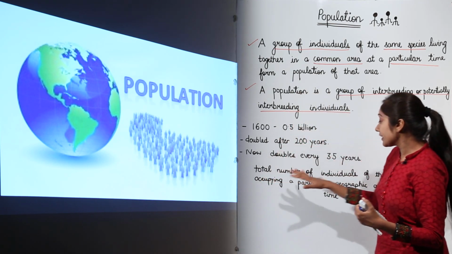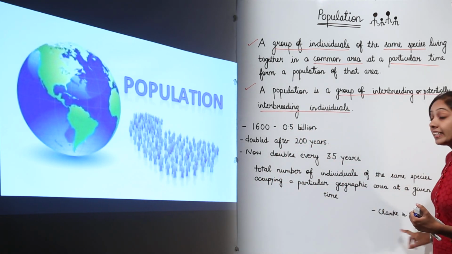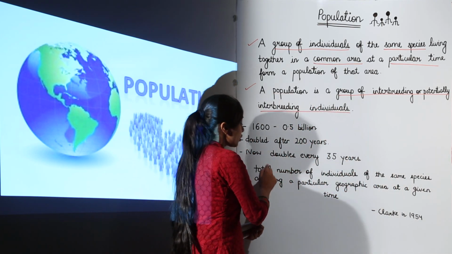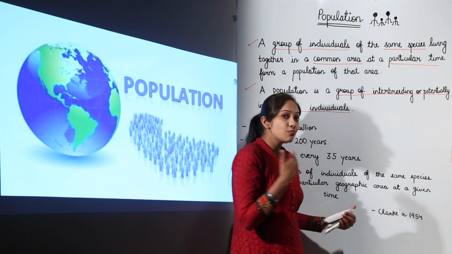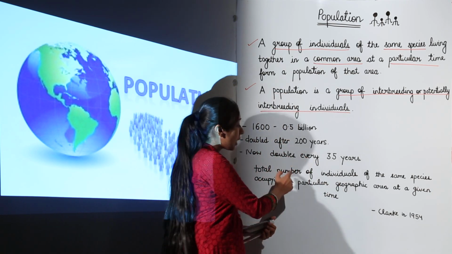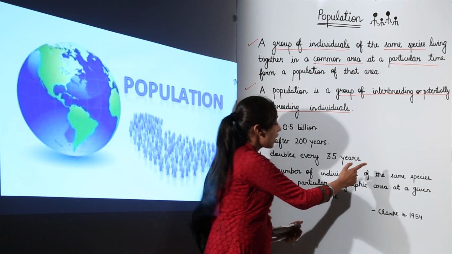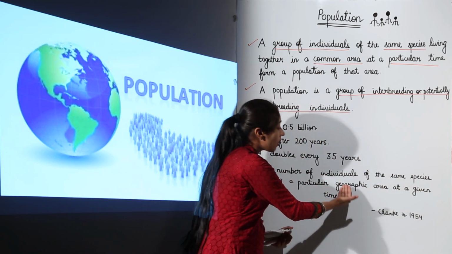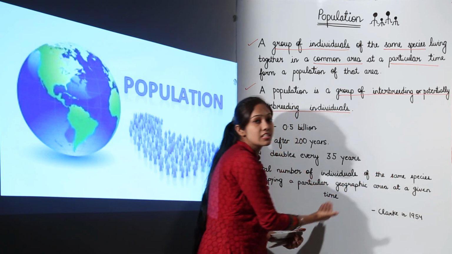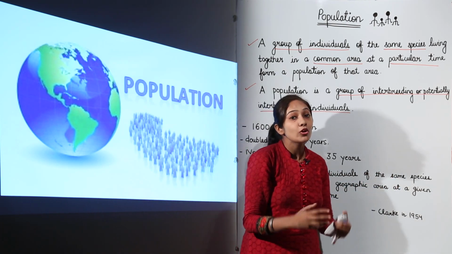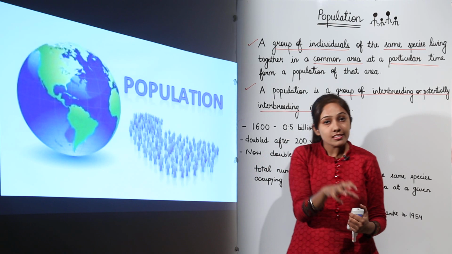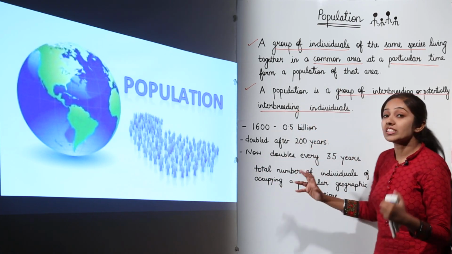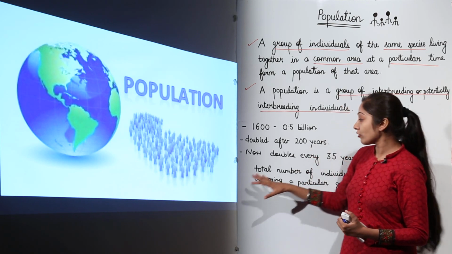The definition was given by Clark in 1954: population is the total number of individuals of the same species occupying a particular geographic area at a given time. So if we are talking about human beings living in a city or a state, that is population according to the demographic point of view, which is the study of this population.